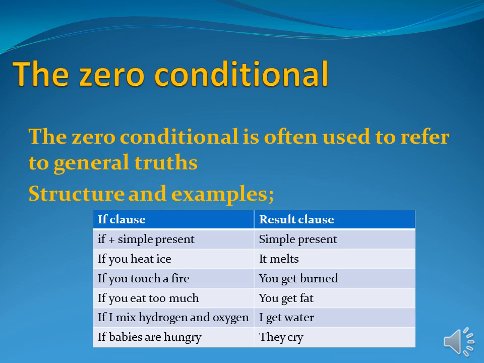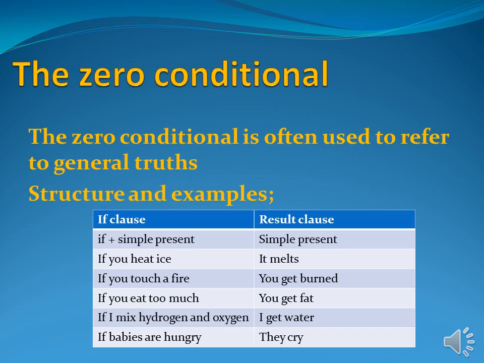Meaning to say, subject, first form of verb, s/es or object. For example, you can see, if you heat ice, then what will happen? It melts. Here you can see the formation of both simple present tenses. If you touch a fire, of course, what will happen?